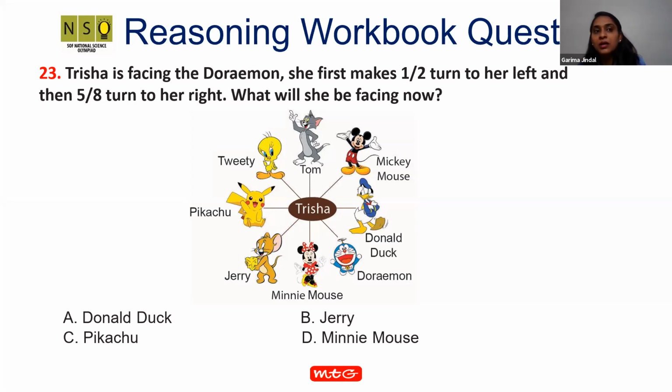The question is on your screen. Trisha is facing the Doraemon. She first makes a 1/2 turn to her left and a 5/8 turn to her right. What will she be facing now?